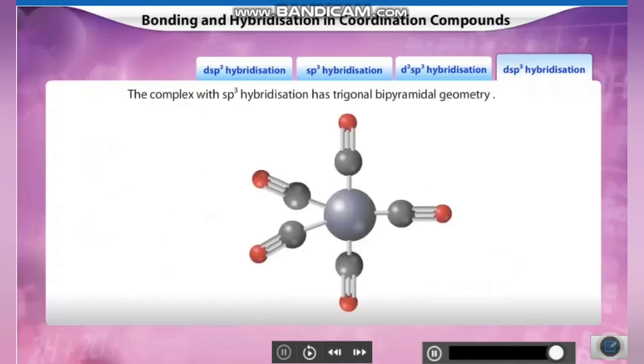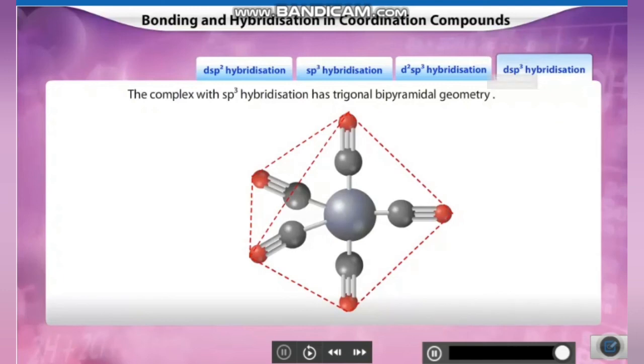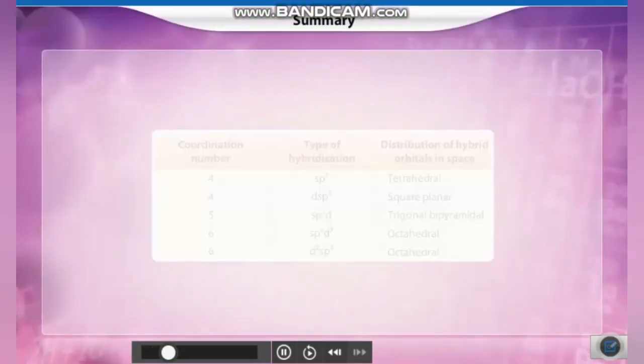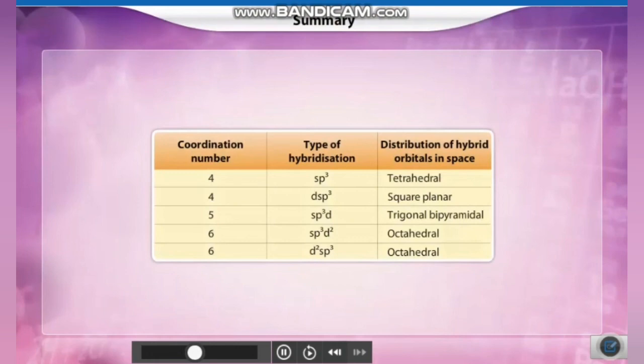The complex with dsp3 hybridization has trigonal bipyramidal geometry. Thus, pentacarbonyl iron complex has trigonal bipyramidal geometry. Let's quickly recapitulate the bonding in coordination compounds.